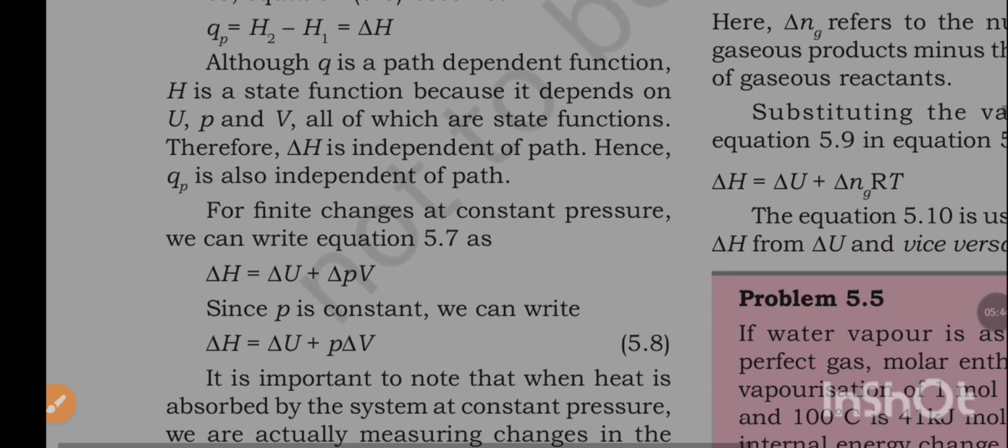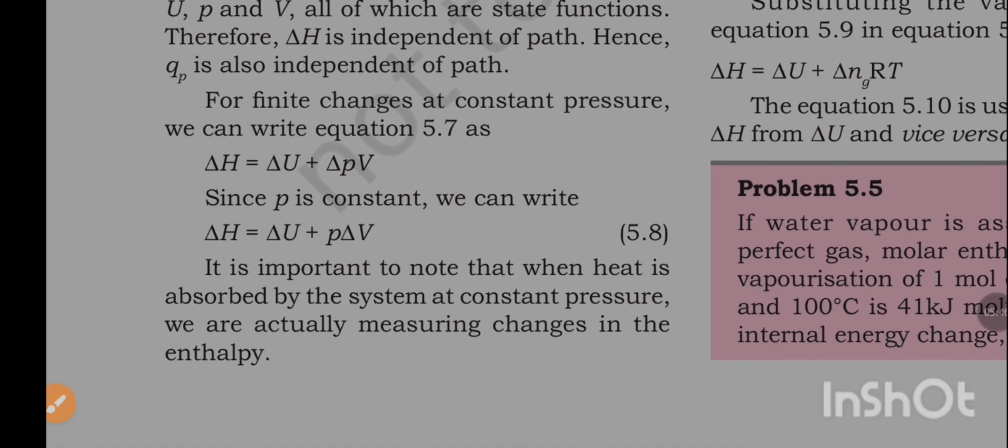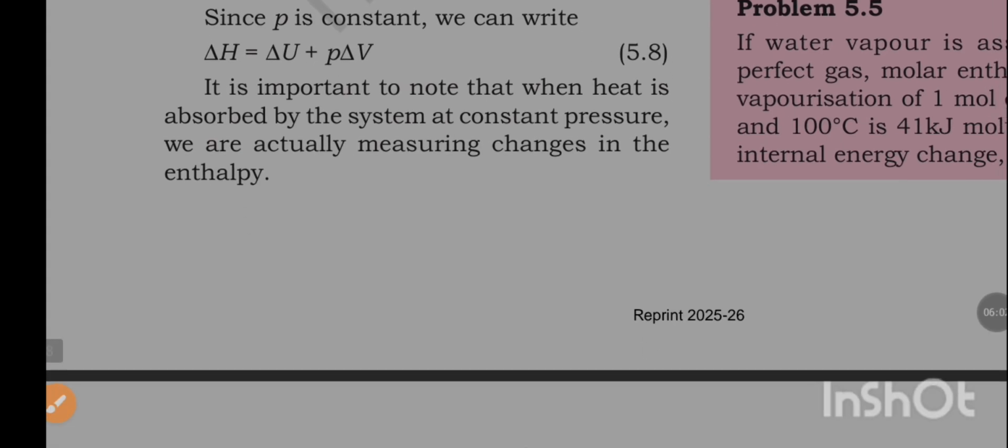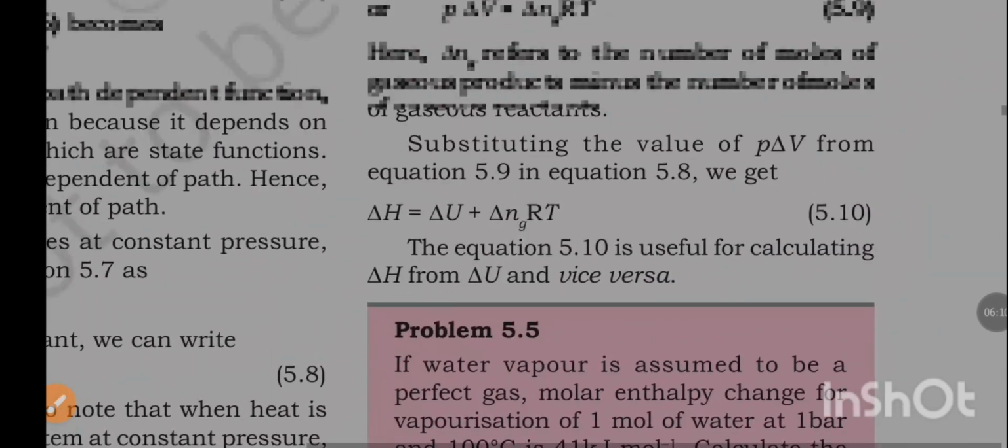For finite changes at constant pressure, we can write equation 5.7 as del H is equal to del U plus del PV. Since P is constant, we can write del H is equal to del U plus P del V. It is important to note that when heat is absorbed by the system at constant pressure, we are actually measuring changes in the enthalpy.